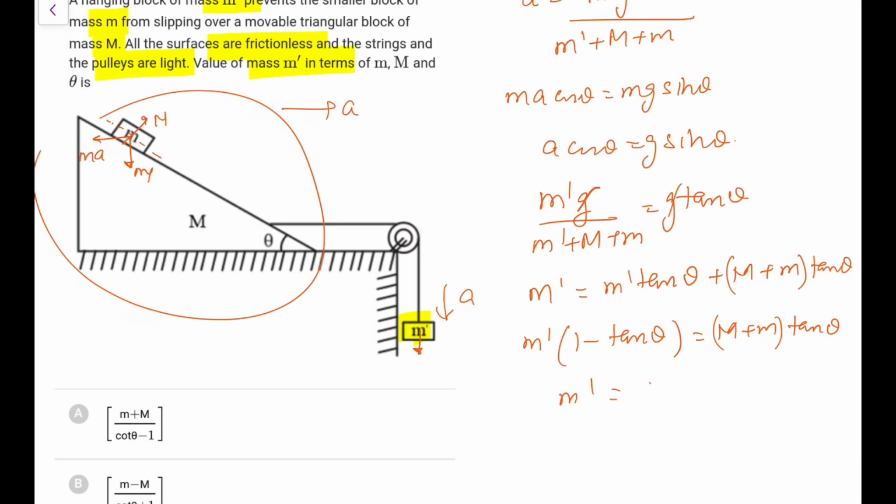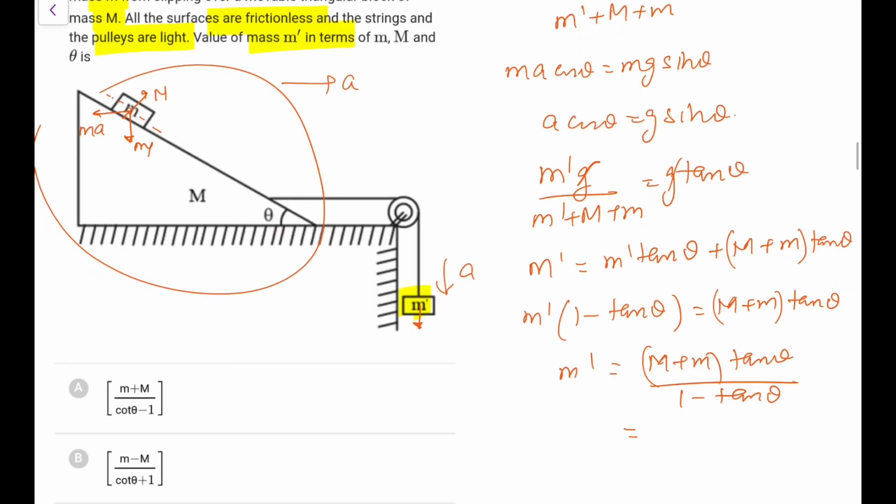So m dash is (M plus m) tan theta upon 1 minus tan theta. Options are in cot theta, so I can divide by tan theta above and bottom, it will become 1 upon tan theta, that is cot theta minus 1. So we are left with the first option. So option A would be the right answer here.